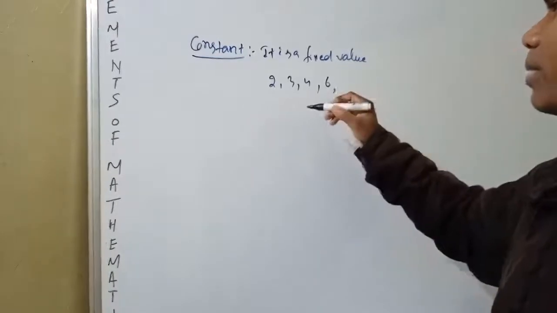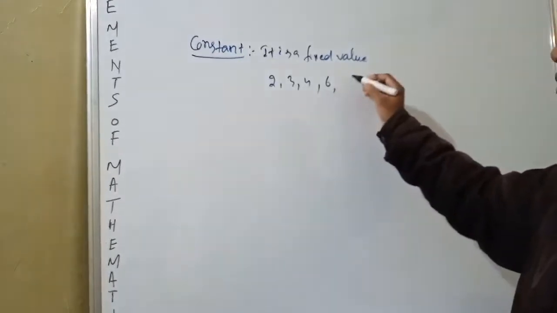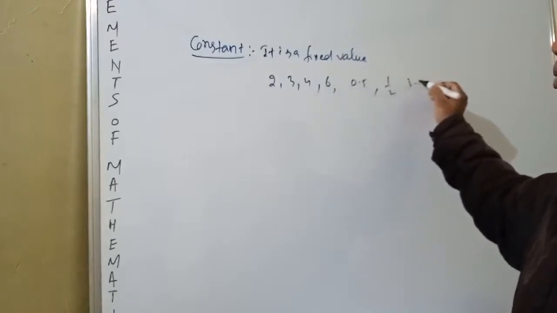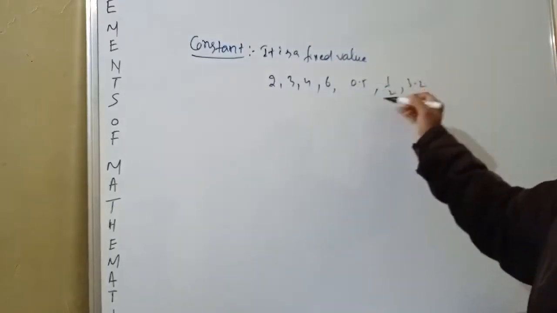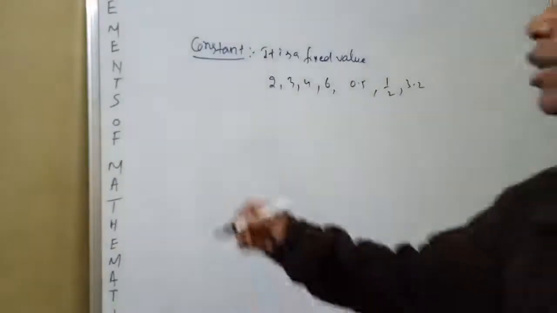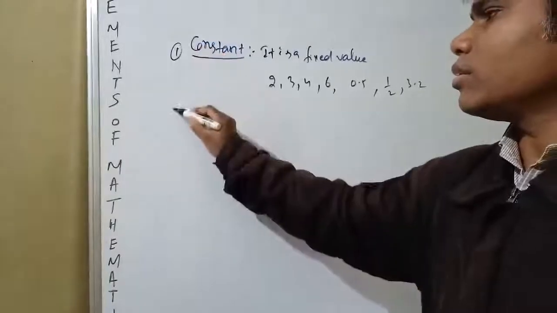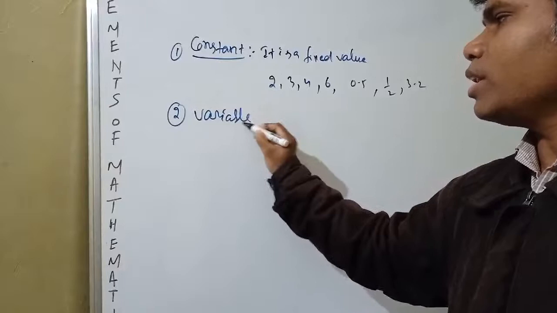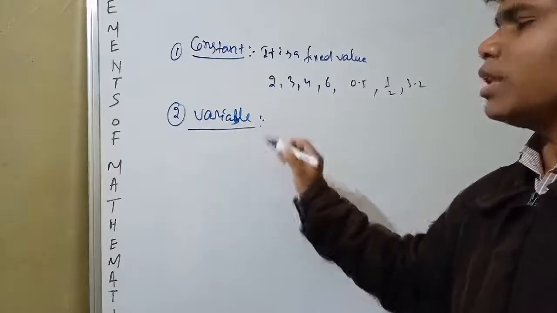Whatever may be, you write 0.5, half, 3.2. All these we say are constants. Next you see variable. What is a variable? It is a quantity